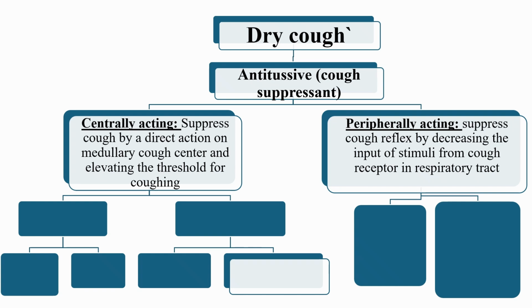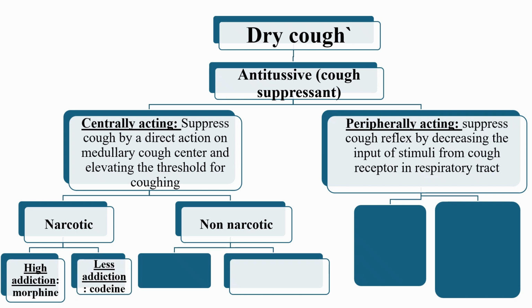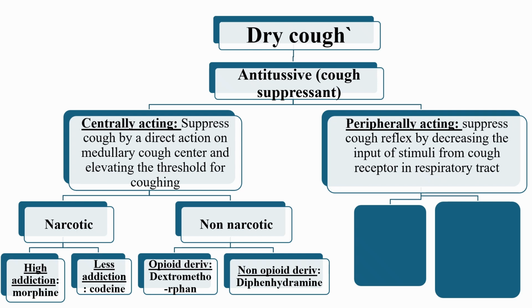Centrally acting antitussives include both narcotic and non-narcotic medications. Narcotic agents like morphine and codeine are potent cough suppressants but carry a risk of sedation, constipation, and addiction. Morphine is reserved for severe, intractable cough, especially in terminal illness. Non-narcotic agents include dextromethorphan, an opioid derivative without addictive potential, and diphenhydramine, which combines antitussive action with antihistaminic effects. These are widely used for mild to moderate dry cough, especially in upper respiratory tract infections.